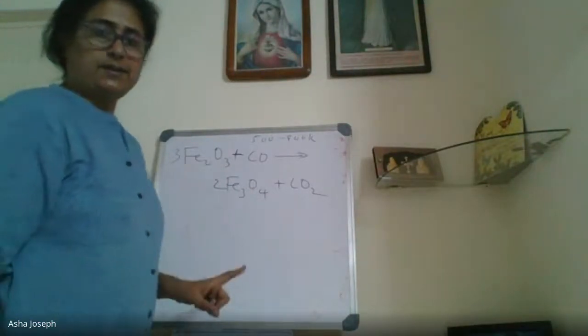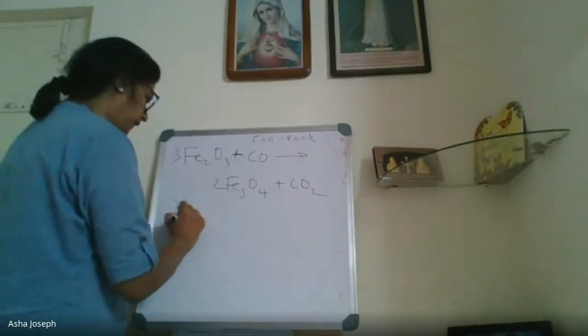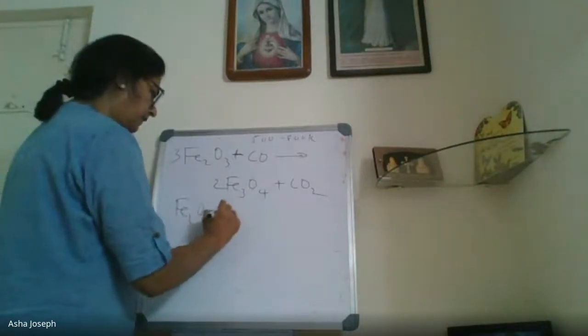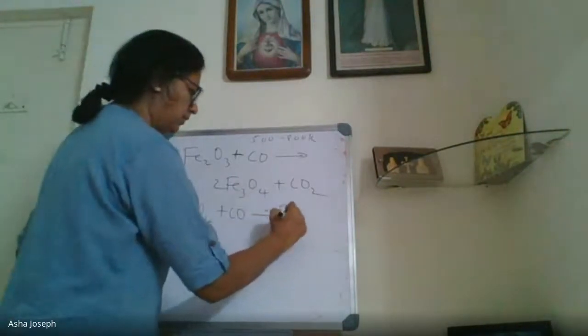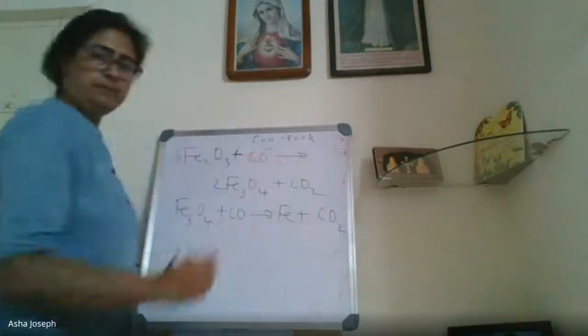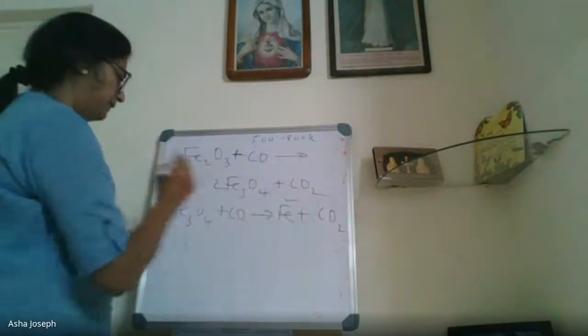There are three reactions. This Fe3O4 again will react with the carbon. Some amount of iron will be formed here. So first step, iron formed.